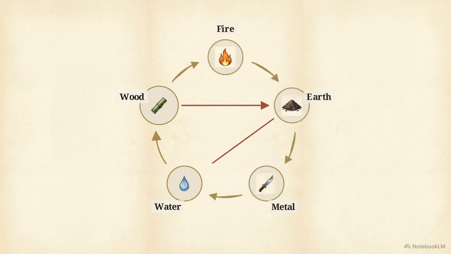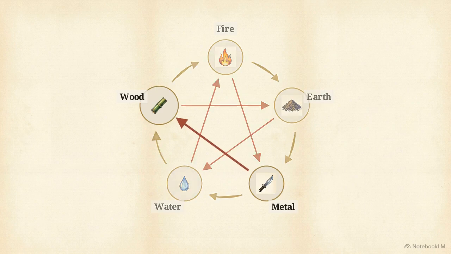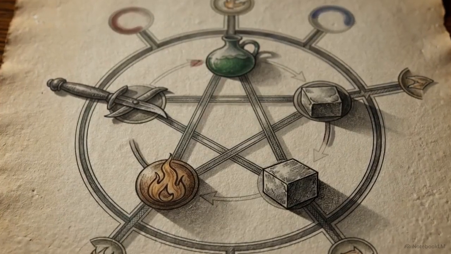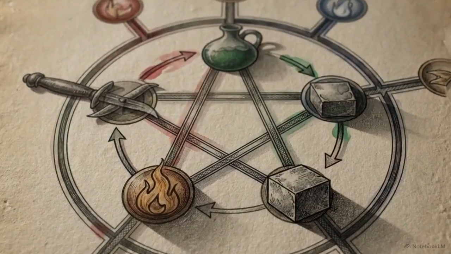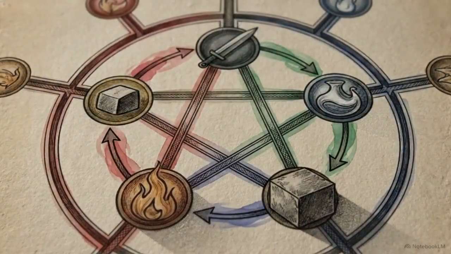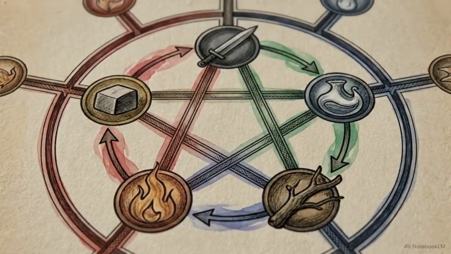The second absolute rule is the overcoming cycle, or ke. This forms a secondary network of paths, where elements restrict or destroy one another. Here, metal cuts and restrains wood, neutralizing its output. These 2 intersecting cycles act as the hard-coded physics engine, forcing variables to constantly shift energy based on elemental alignment.